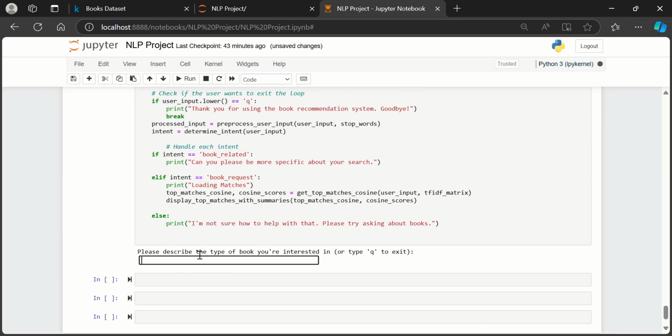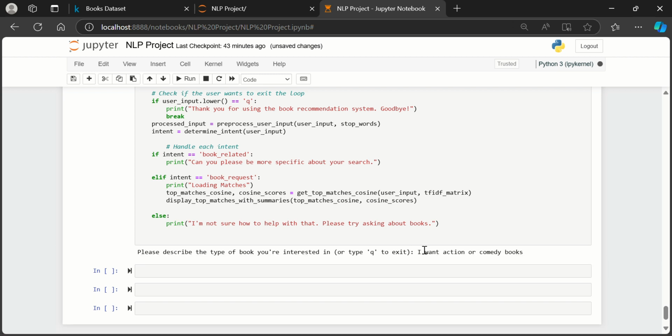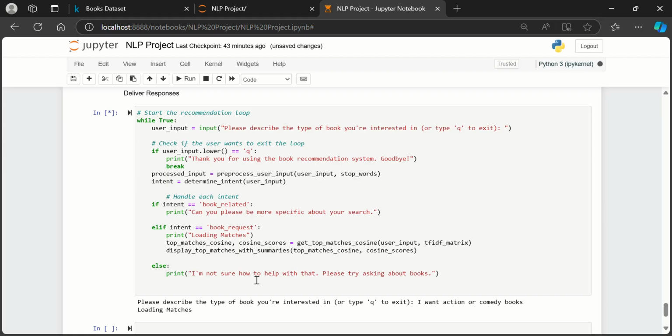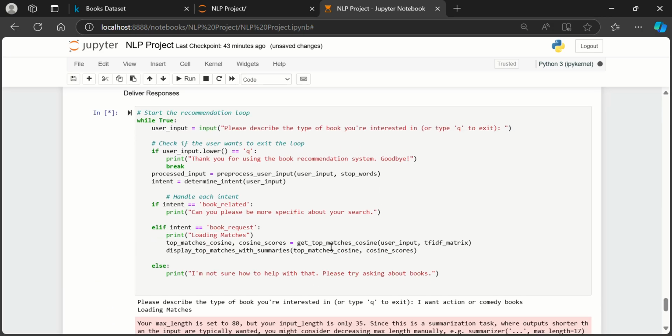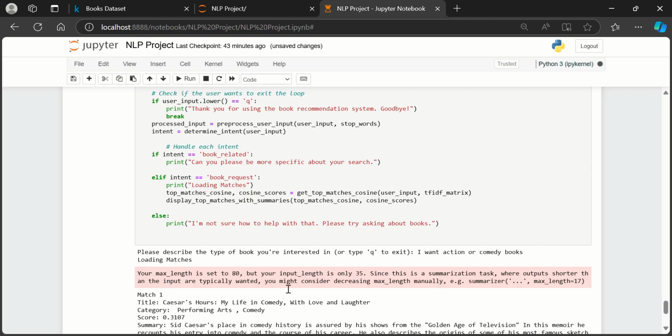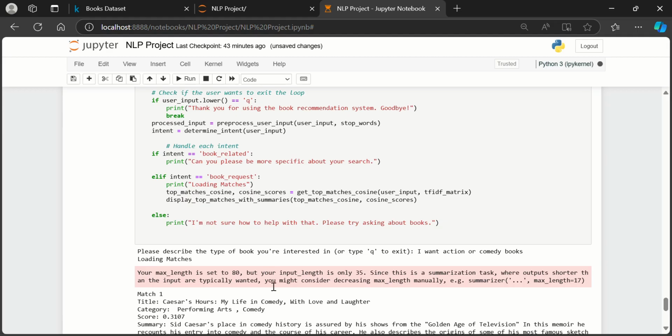So here we can see a demo. It starts with saying, please describe the book that you're interested in, or type Q to exit. So I'm just going to say I want action or comedy books. And then it's going to take a little while to run because it has to do the summarization. Now this is just a warning when I go over the tokens. If the summarization token limit that I specify is higher than the actual summary of the book in the data frame, it's going to throw this warning.